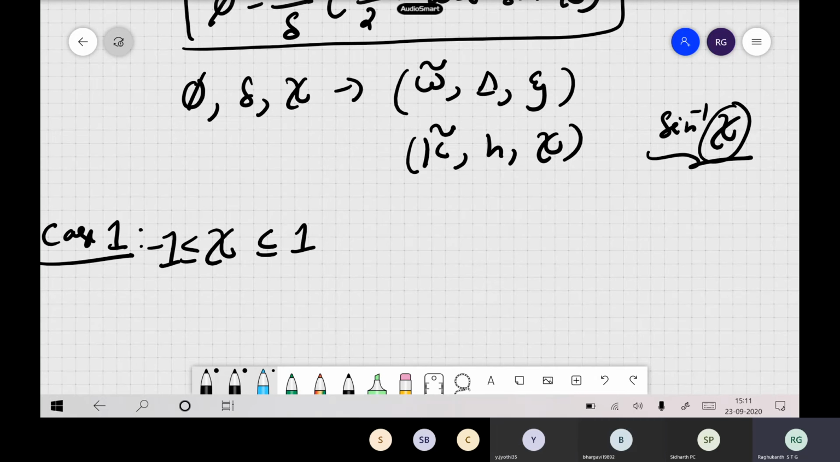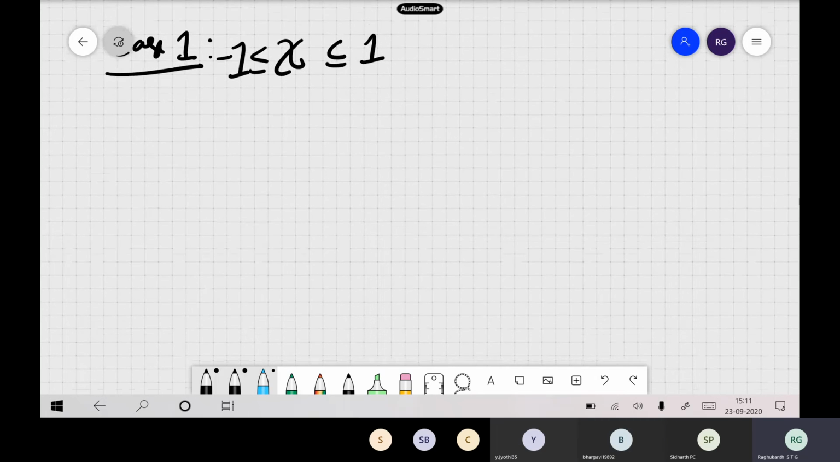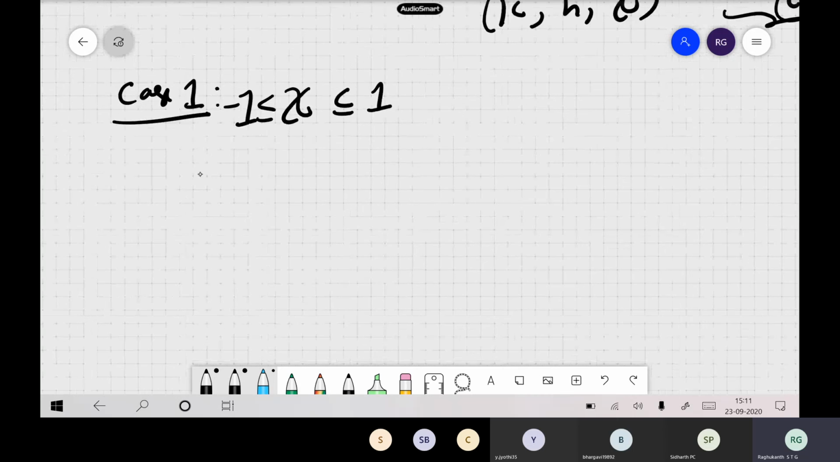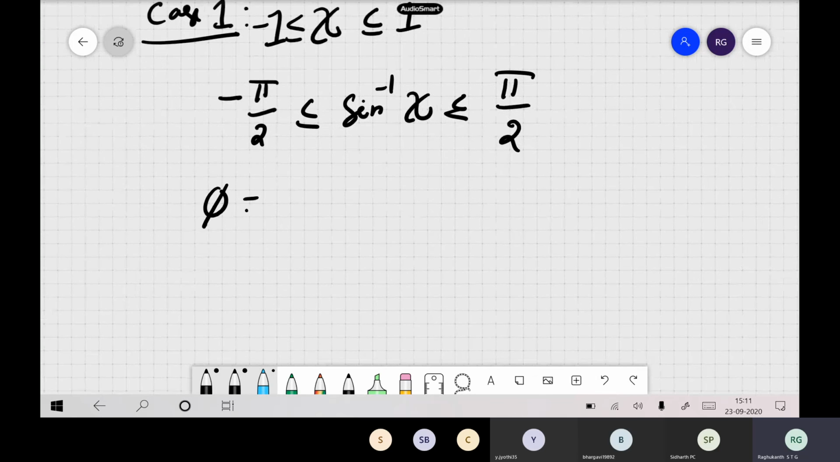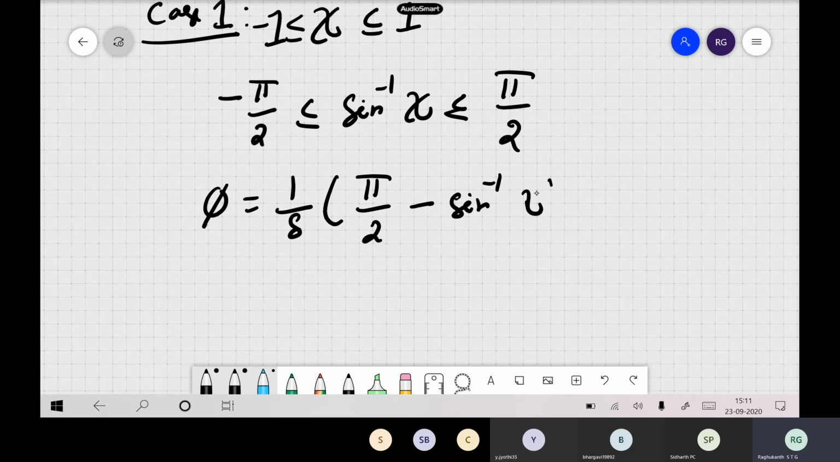Right? So which means, if psi lies from minus 1 to 1, it is as good as saying that you are minus pi by 2 less than or equal to your sine inverse of psi less than or equal to pi by 2. This is the meaning of that expression. Okay, so now your phi, say, is 1 by delta times pi by 2 minus sine inverse of psi. Okay, so this is our expression.